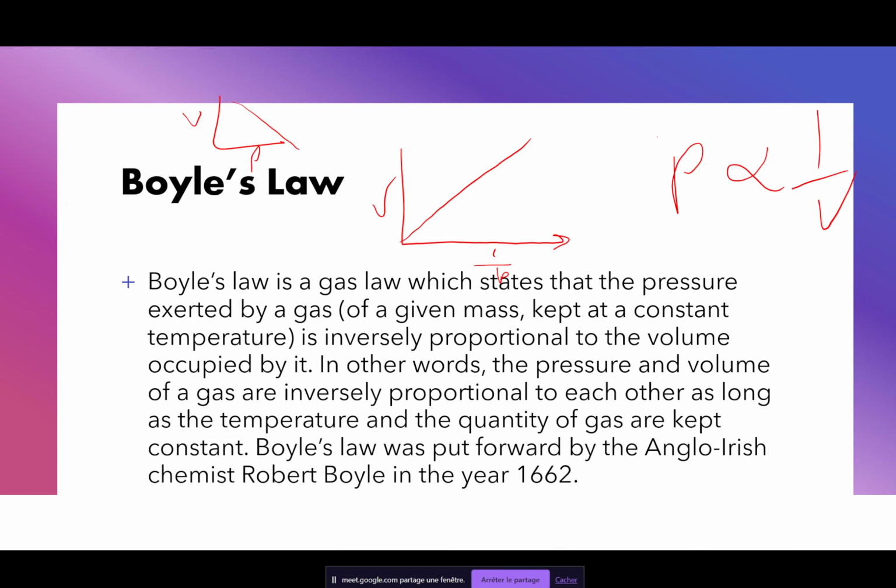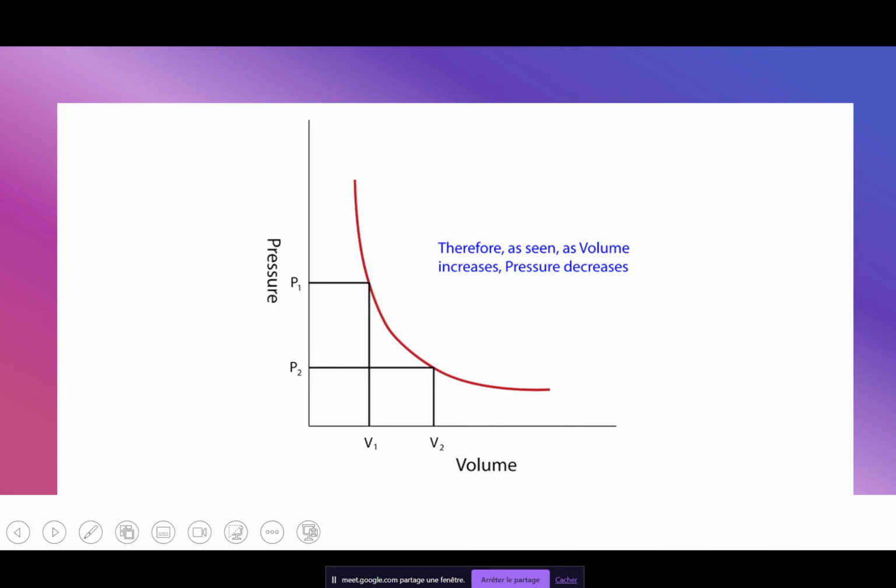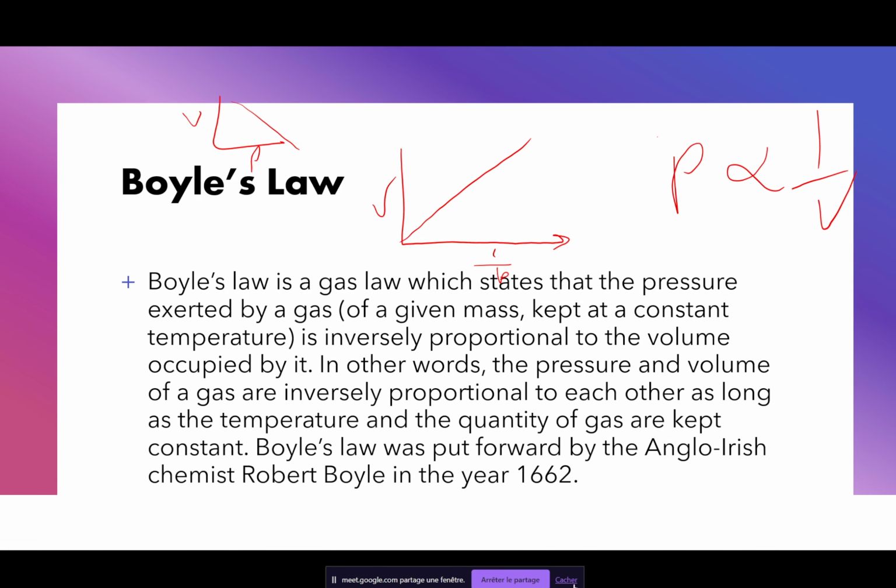So usually it's described more as a curve, and let's look at the curve here. We have pressure and volume like this. In this case, we have pressure against volume. You can plot volume against pressure, depending on what's happening, but here we have pressure against volume. So as you can see, if volume increases, then the pressure will steeply decrease. And we saw that in the simulation.